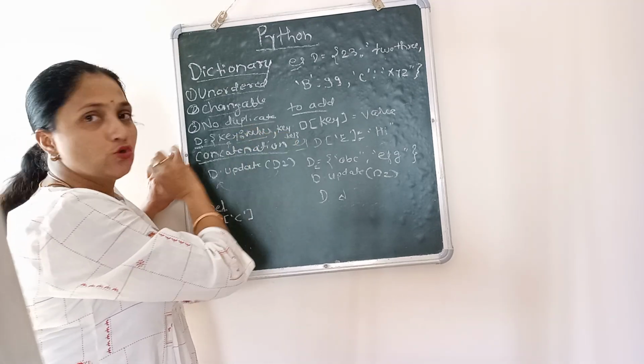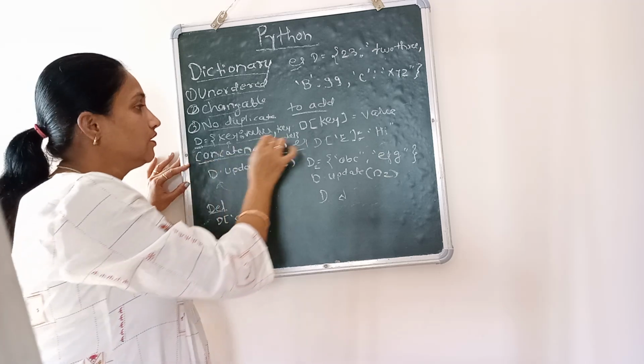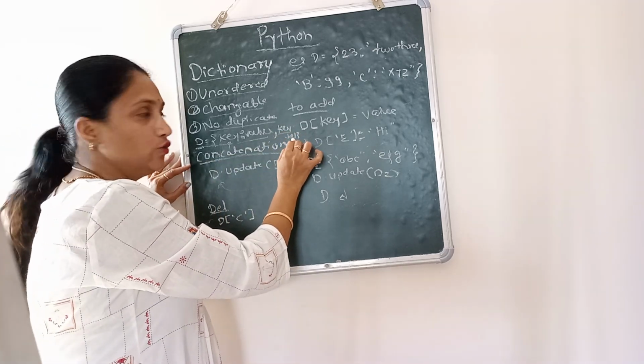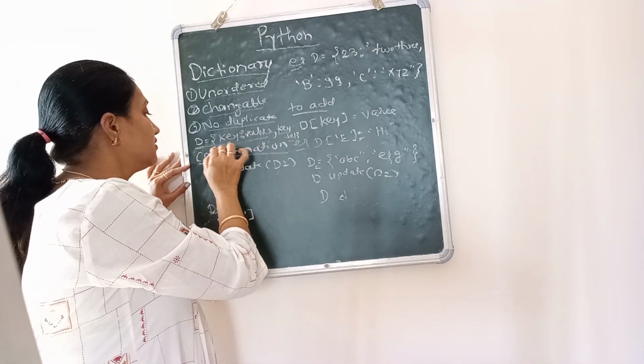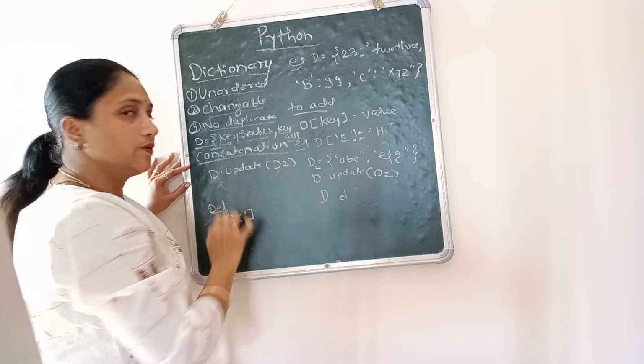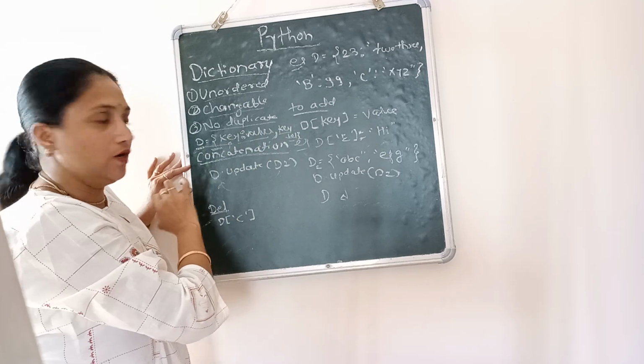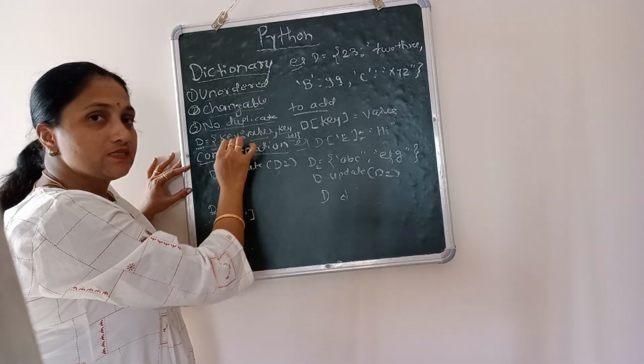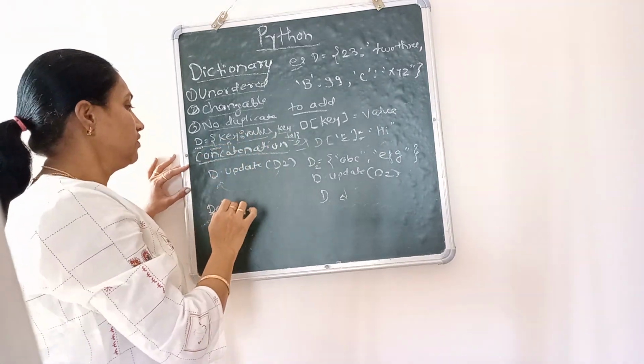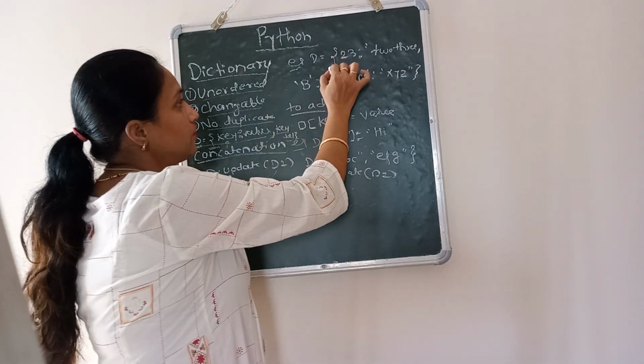Next, give a comma before writing the second element. Again key and then value, and the elements are written in curly braces. All the elements are separated with the help of comma, and key and value pair is separated with the help of colon. Now we'll see one example for this.